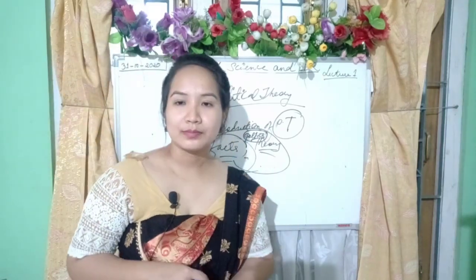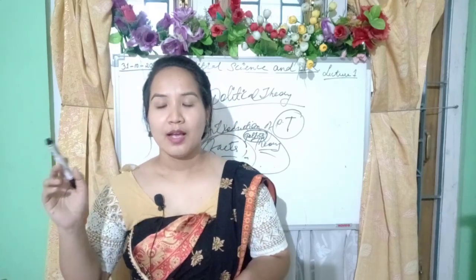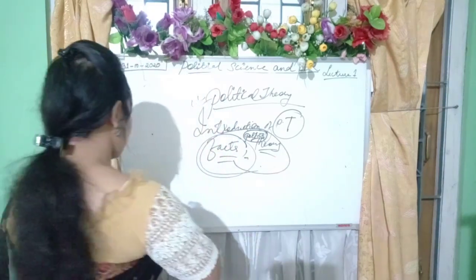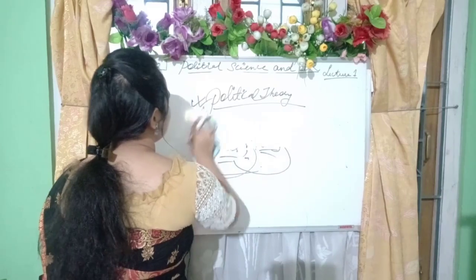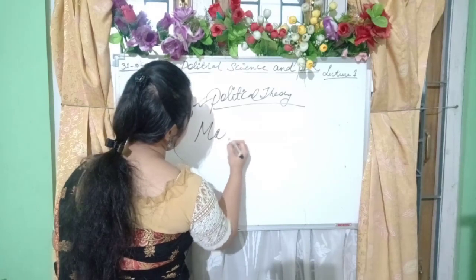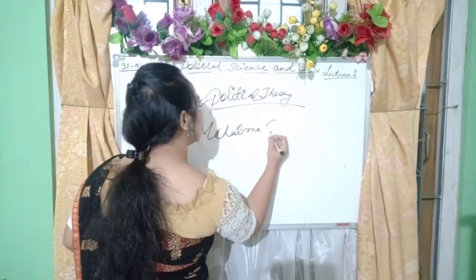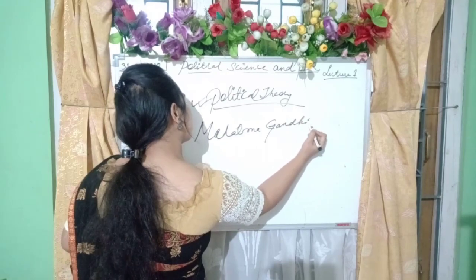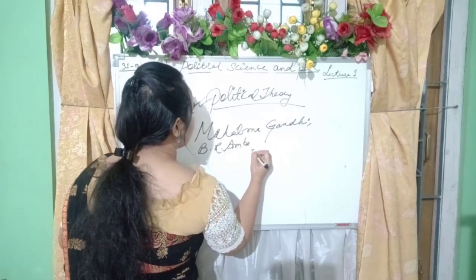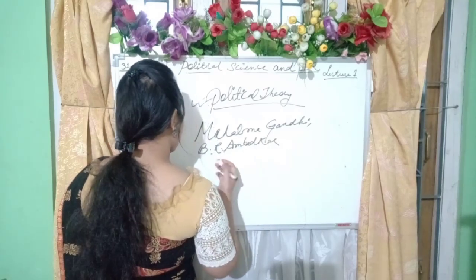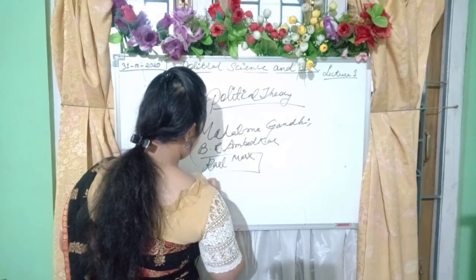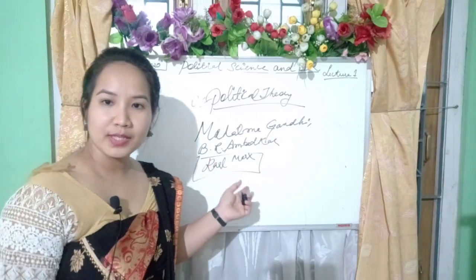Now when we talk about politics, we can remember the great personalities and their ideologies. Like whom? I'll write here. Give me a second. Let me write the names of Mahatma Gandhi, B.R. Ambedkar, and Karl Marx. I hope it is visible here.